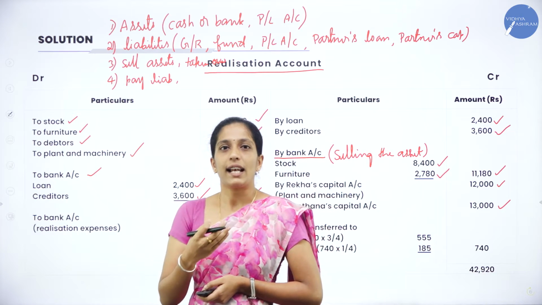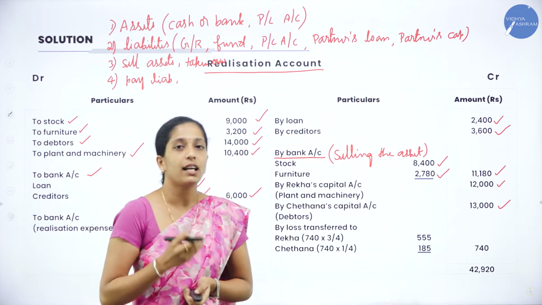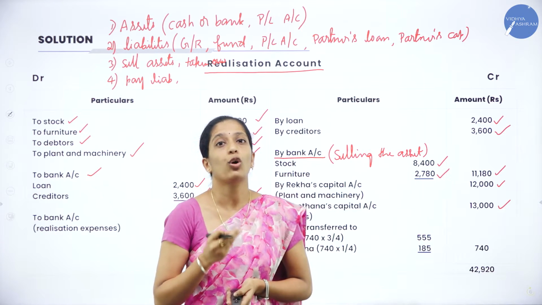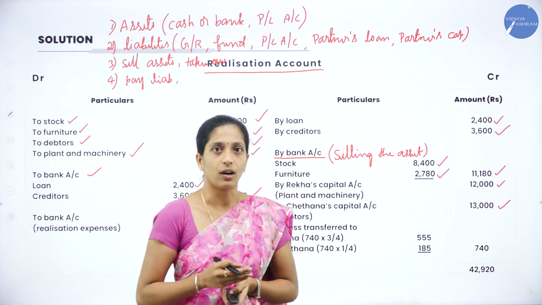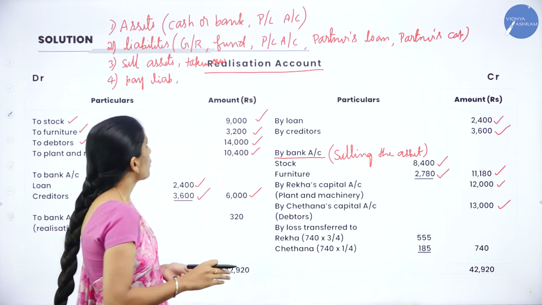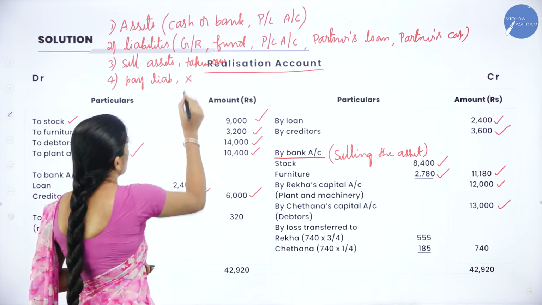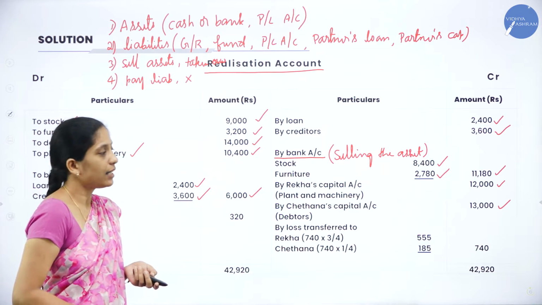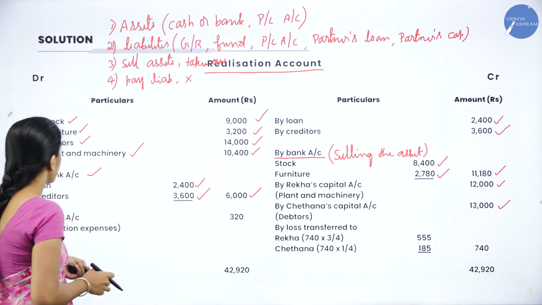Now there is no other liability, and in the adjustment also they have not given if any liability is taken over by the partner or not. So no need to worry. So here also there is no liability which has been taken over. Let it be like that only. After that, we have to see the adjustment.